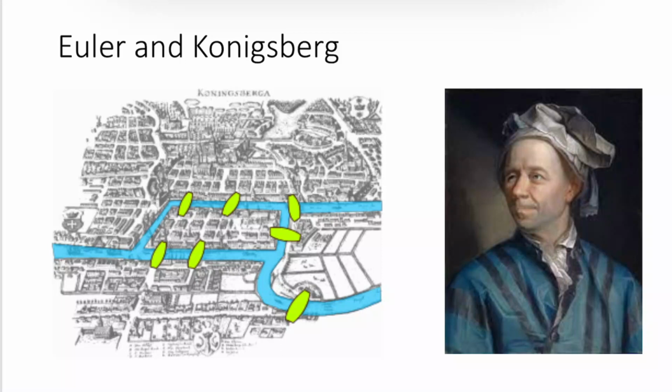And in Konigsberg, there's a river that flows through the city, and they had built bridges that are shown here with these little green marks. He was just thinking about it, and he wondered if it would be possible to cross every bridge exactly once. Like to go on a walk through the city, cross every bridge exactly once, and get back to where I started. That was the question he asked himself, just out of curiosity. And from that question, graph theory was born.